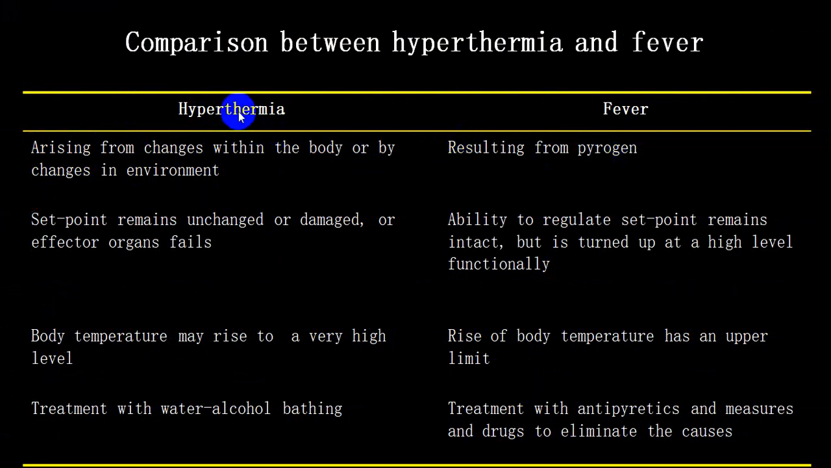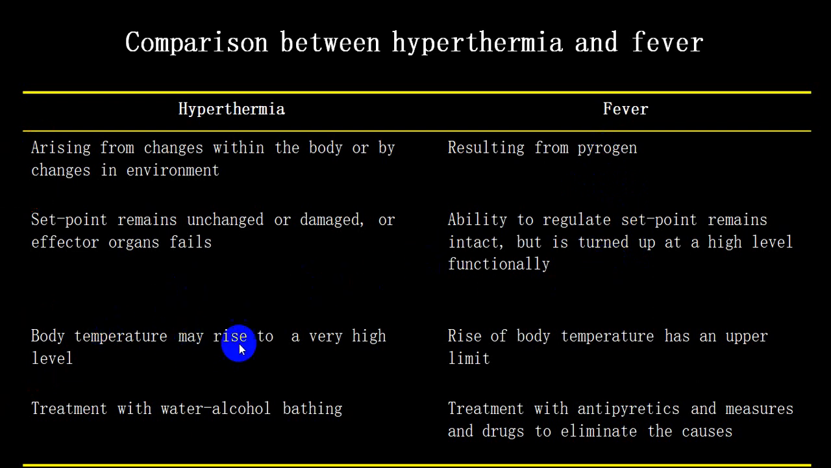Pyrogens do not produce any change in hyperthermia, because pyrogen is not the factor which is elevating the body temperature. In hyperthermia the set point remains unchanged, or there is damage to the set point, or effector organ failure takes place. While in a case of fever, it is because of the pyrogens which produce prostaglandins and other chemical mediators which regulate the set point. It elevates the set point and thus the body temperature is elevated.